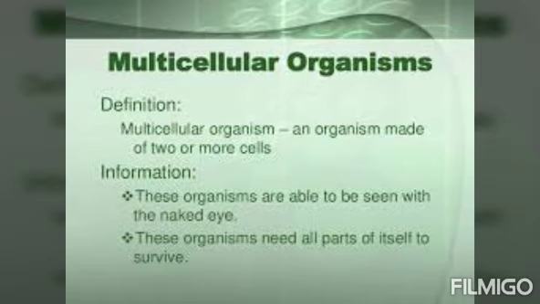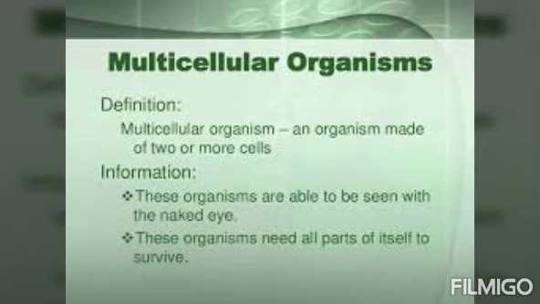Some points of the multicellular organism are: these organisms can be seen with the naked eye. Do we require any microscope to see other living organisms or other individuals, human beings? Do you require a microscope to see your mother, father, sister, brother, tall trees? We don't require any aid to see all these things, because these are multicellular and big enough to be seen by our eyes.